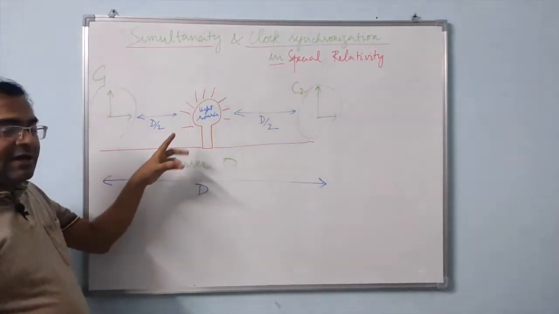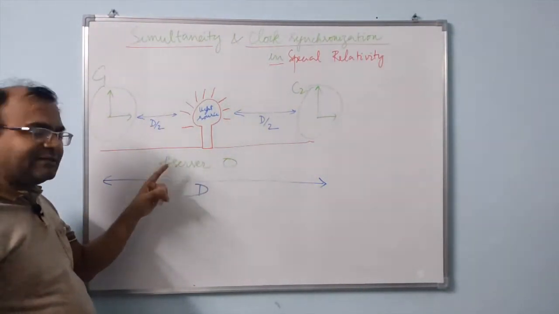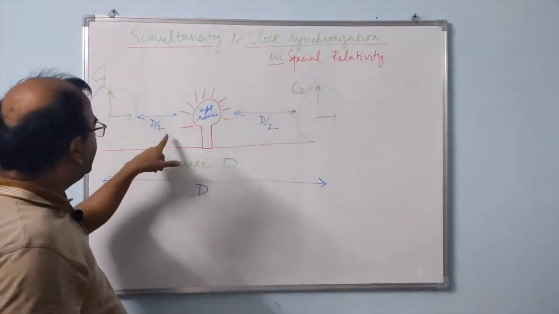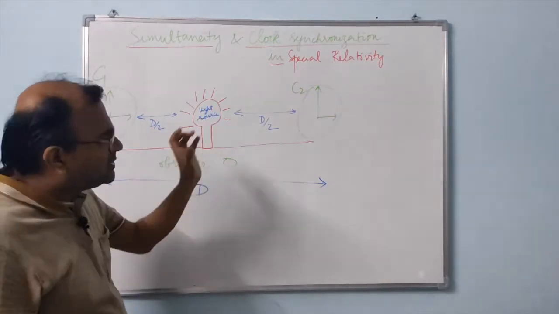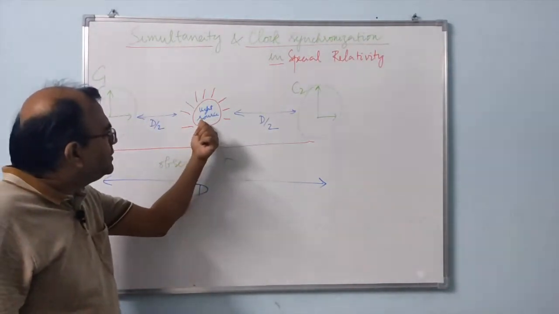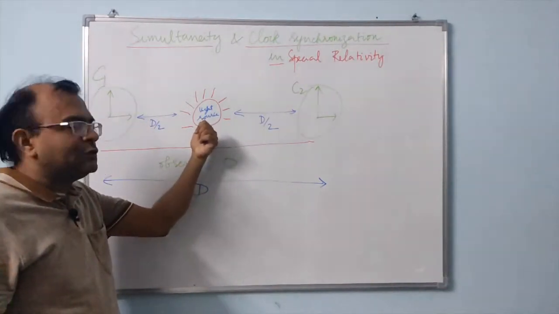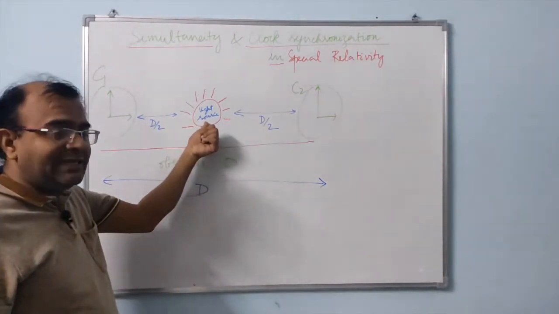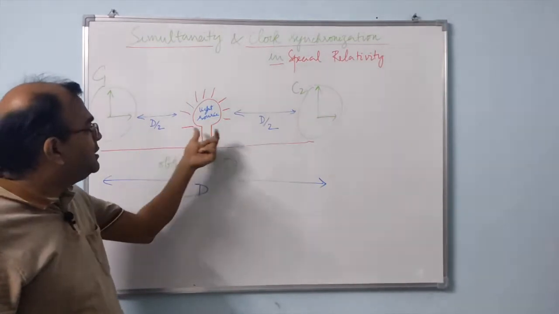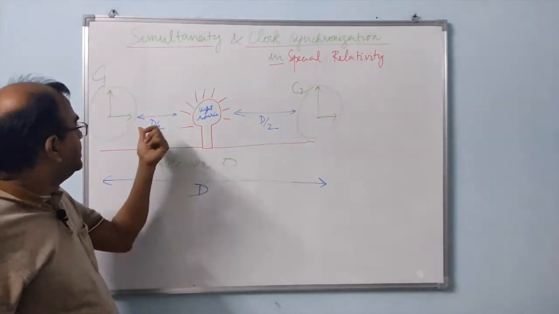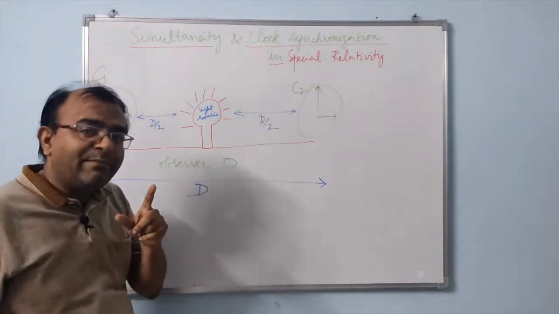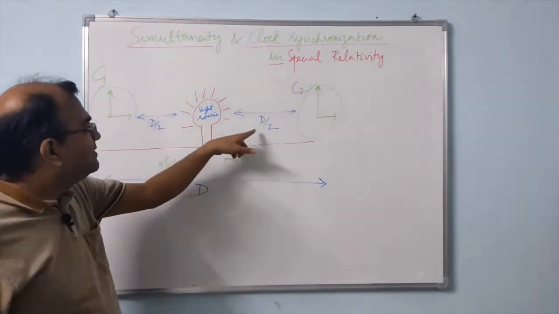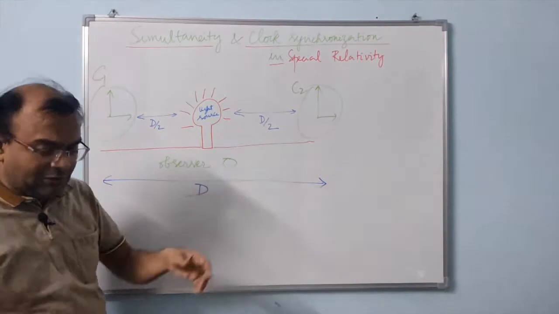This entire setup is in the frame of reference of observer O on Earth. These two clocks have to be synchronized based on the signal received from the light source. Light travels at velocity c and covers a distance d/2 on either side, so the two clocks receive the light signal simultaneously in this frame of reference.